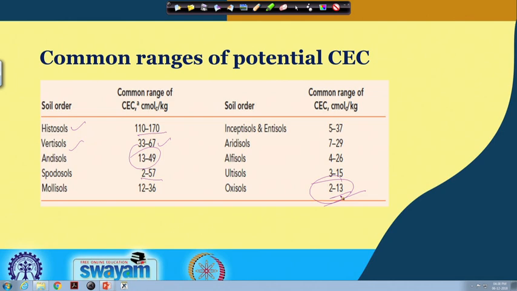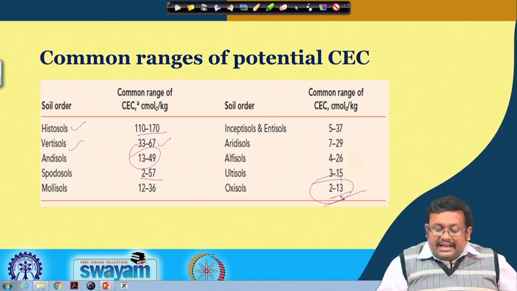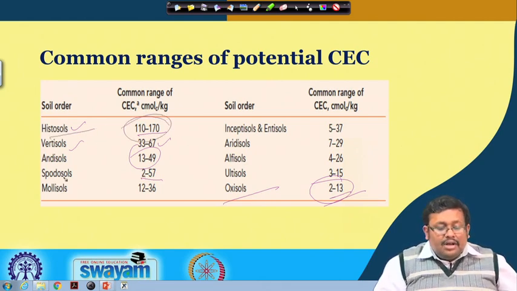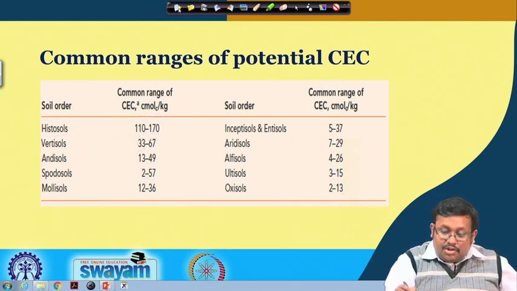So you know that in case of iron and aluminum oxides and kaolinite, there is a low amount of CEC. So that is the reason that we are getting a low cation exchange capacity in case of these oxisols. However, in case of histosols, we are getting a high cation exchange capacity.